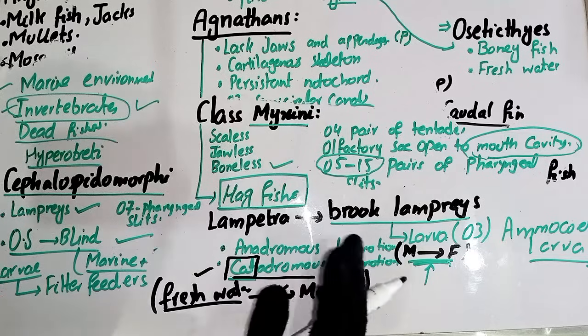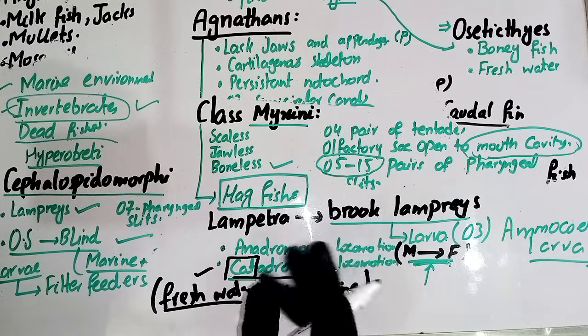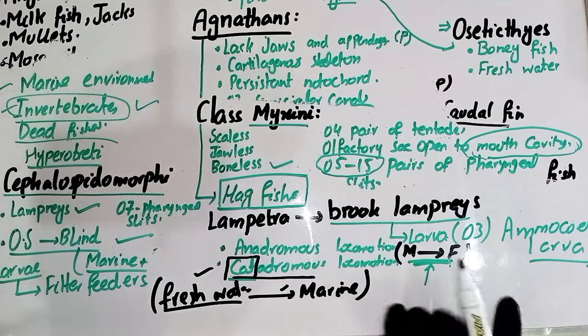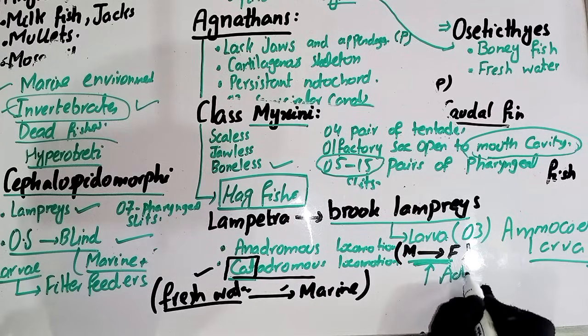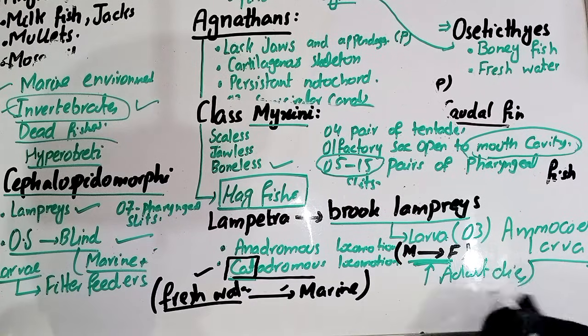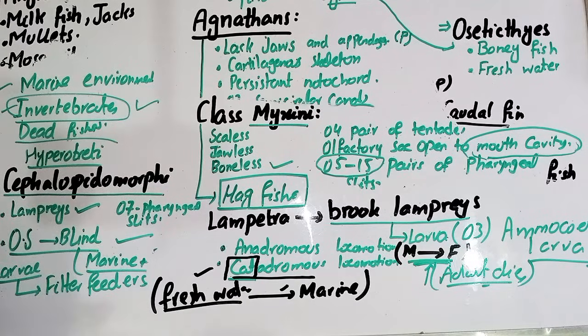Then they shed the eggs and the sperm. External fertilization takes place, and after the release of the eggs, the adult dies. The adult dies in the case of the lampreys. The fertilized egg forms a larva, and the name of that larva is the ammocoete larva. This larva feeds like the amphioxus. Ammocoete larva increases in size from 7 cm to about 17 cm.